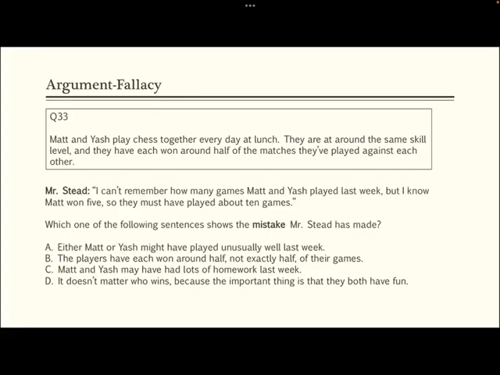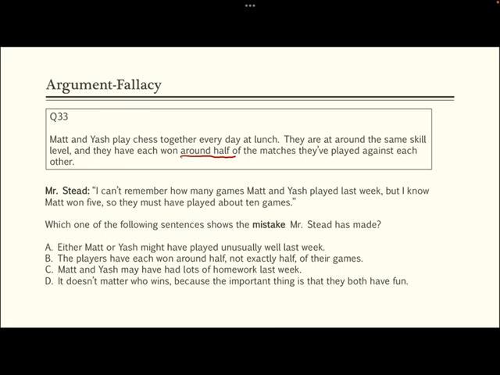Two people play chess every day at lunch. They are found to have the same skill level, so each one wins around half of the matches they have played against each other. Since they are at a very similar level, it's always like 50-50, right? So look at what the stat says.